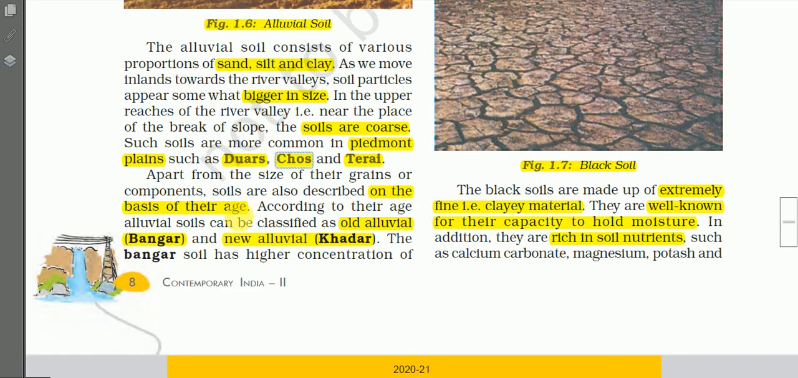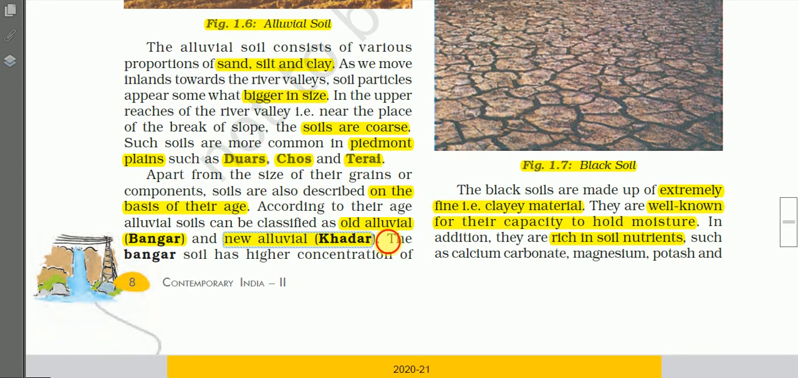Apart from the size of their grains or components, soils are also described on the basis of their age. Soils can also be classified on the basis of their age. According to their age, alluvial soils can be classified as old alluvial, Bhangar, and new alluvial, also known as Khadar locally. About this also we have learned in class 9.